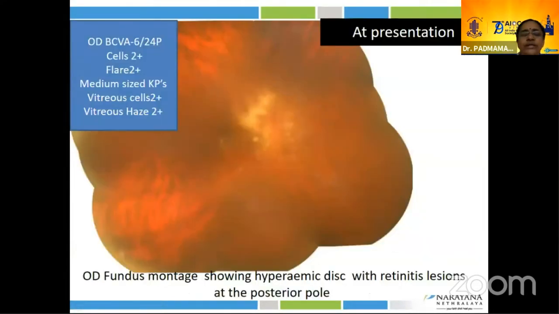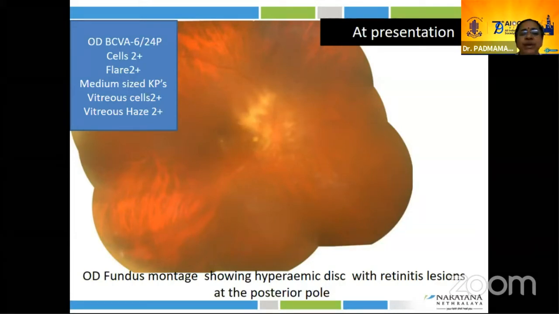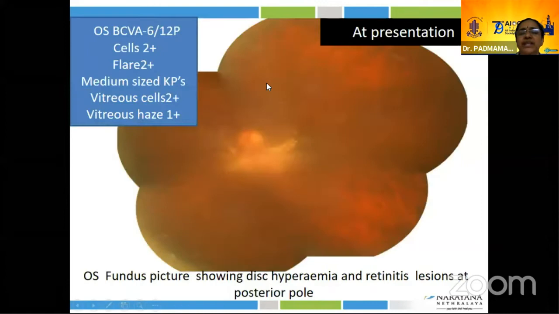So the treating doctor suspected it was a case of post-fever retinitis and periocular steroid PST was given. Subsequently, there was a worsening. At this point, the patient was referred to me. On examination, there was AC reaction and also vitreous reaction. Here we could see the hyperemic disc with retinitis lesion. It had extended compared to what the old report showed. The same changes were seen in both eyes.